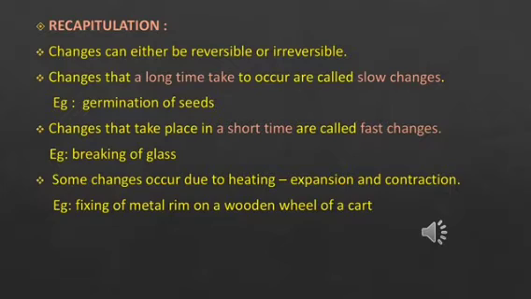Now let us quickly recapitulate what we studied in our previous class. Changes can either be reversible or irreversible. Changes that take a long time to occur are called slow changes, for example, germination of seeds. Changes that take place in a short time are called fast changes, for example, breaking of glass. Some changes occur due to heating, that is, expansion and contraction, for example, fixing of a metal rim on a wooden wheel of a cart.